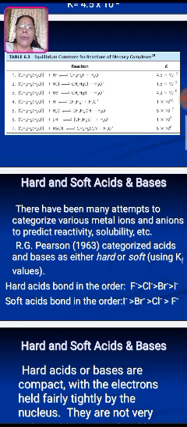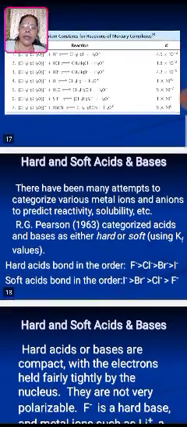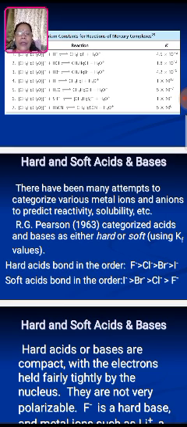Hard and soft acids and bases: there have been many attempts to categorize various metal ions and anions to predict reactivity, solubility, etc. R.G. Pearson, the scientist, in 1963 categorized acids and bases as either hard or soft using the Kf values. Hard acids bond in the order fluorine, chlorine, bromine and iodine, which is an increasing order of energy. Soft acids bond in the order iodine, then bromine, then chlorine and then fluorine.